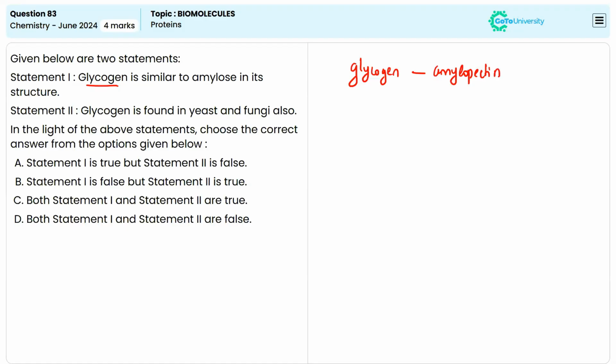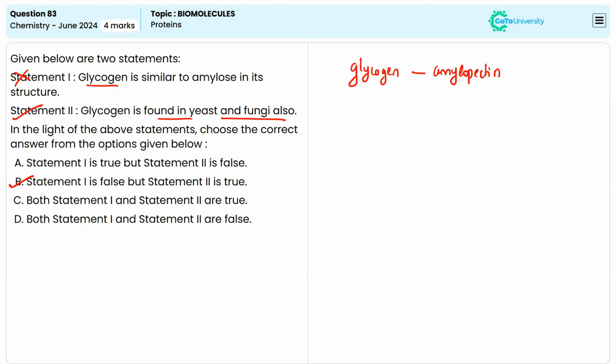Okay, so the first statement given is wrong because glycogen is similar to amylopectin, not amylose. Coming to the second one, glycogen is found in yeast and fungi also. So this we just discussed, right? Glycogen is commonly found in yeast and fungi. So the second statement is the correct one. So here the correct answer will be option B.